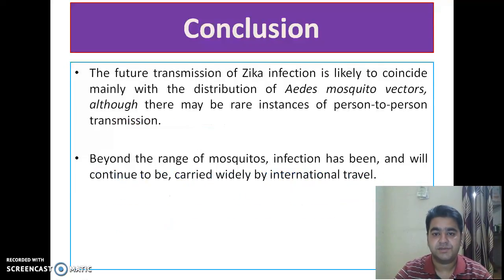The future transmission of Zika infection is likely to coincide mainly with the distribution of Aedes mosquito vectors, although there may be rare instances of person-to-person transmission. Beyond the range of mosquitoes, infection has been and will continue to be carried widely by international travelers, as in the case of the 2015 outbreak of Zika virus.